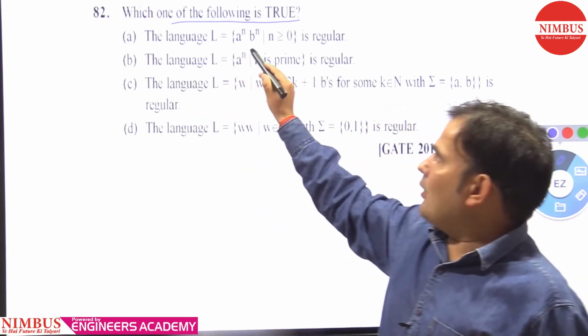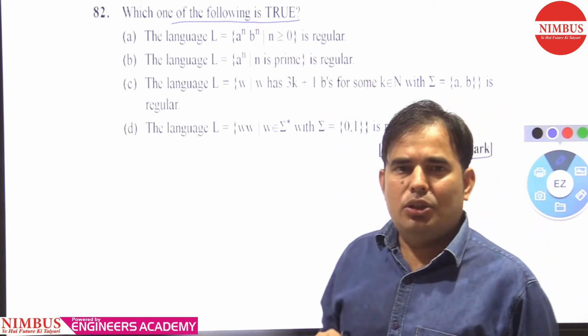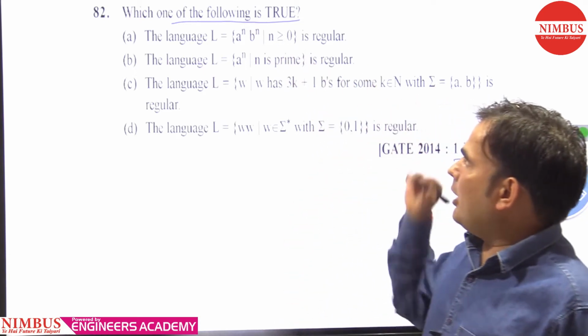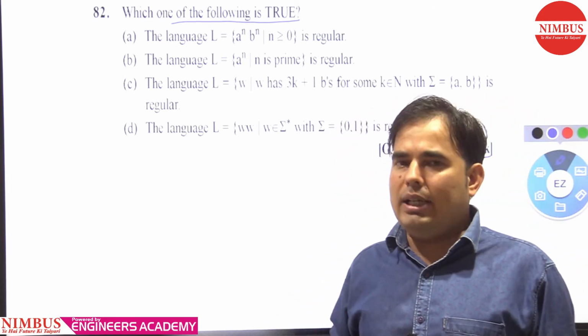The language L equal to a^n b^n, n greater than or equal to 0, is regular? As we know, finite automata accepts regular languages, and finite automata does not have any memory element.